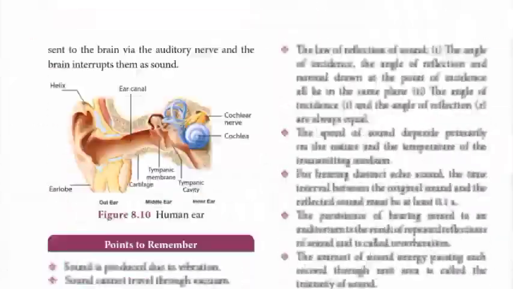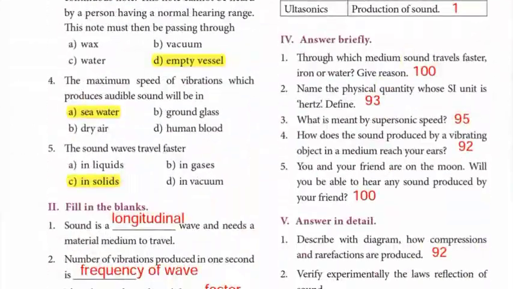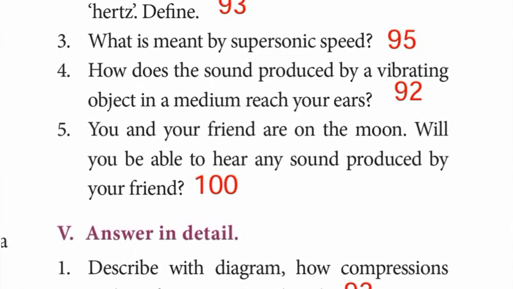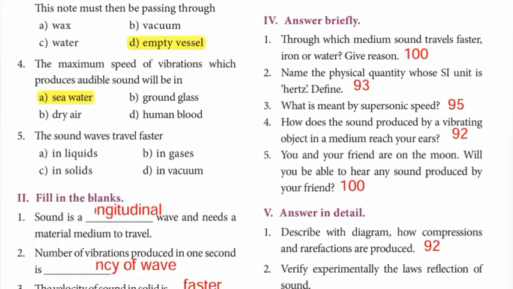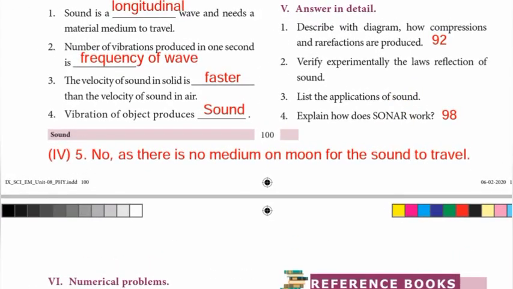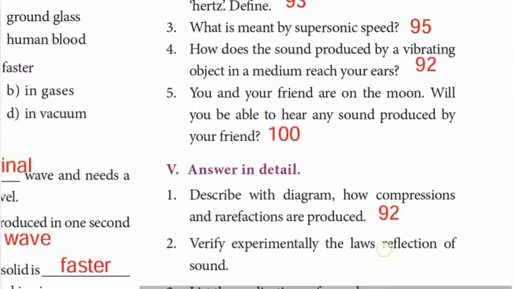Then question number 5. You and your friend are on the moon. Will you be able to hear any sound produced by your friend? Page number 100, note it down on the same page. No, as there is no medium on the moon for the sound to travel. So for yes or no, write: no, as there is no medium on the moon for the sound to travel.